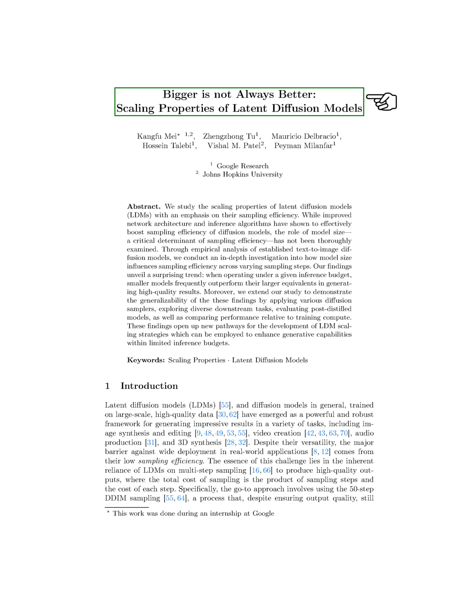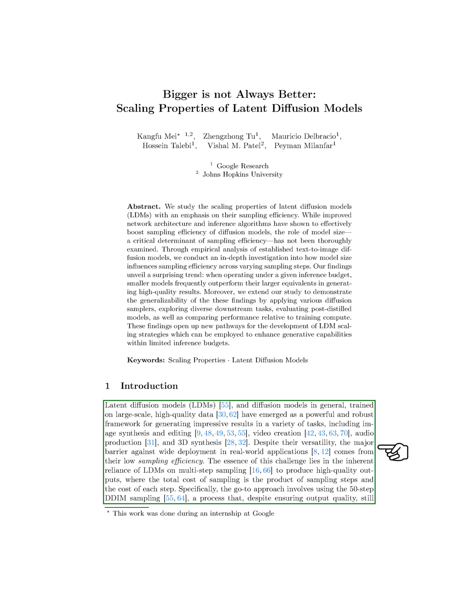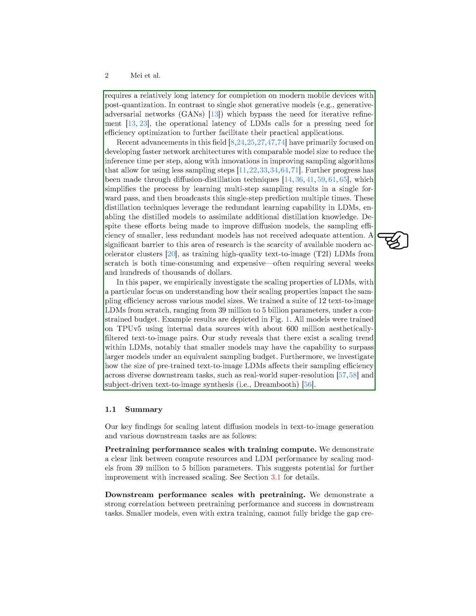Section: Introduction. In this section, we explored latent diffusion models, LDMs, and diffusion models in general, which have shown great potential in tasks like image synthesis, video creation, audio production, and 3D synthesis. However, a major challenge with LDMs is their low sampling efficiency due to the need for multi-step sampling, which can be time-consuming and costly. While methods like 50-step DDIM sampling ensure high-quality outputs, they can still be slow, especially on